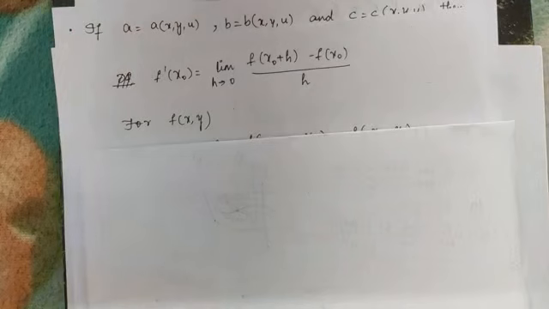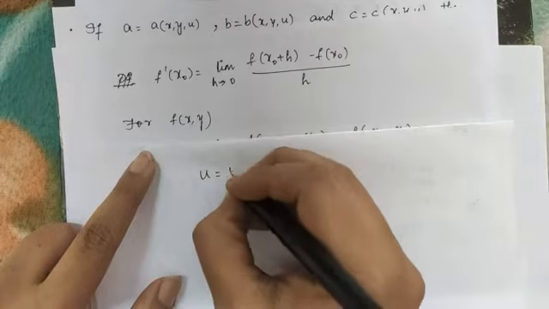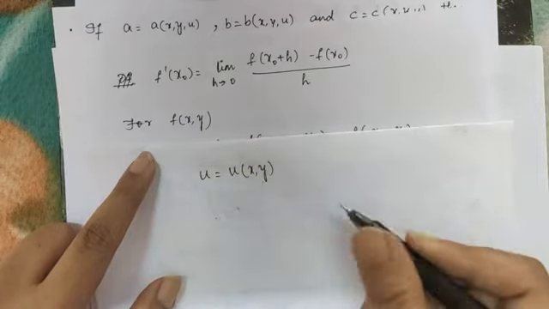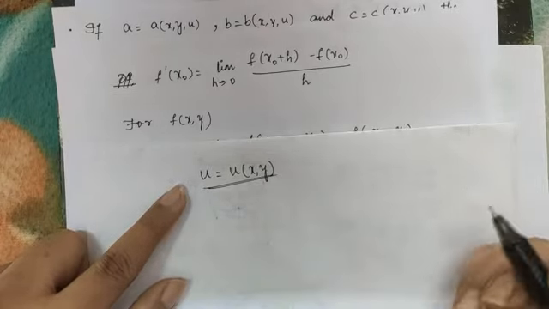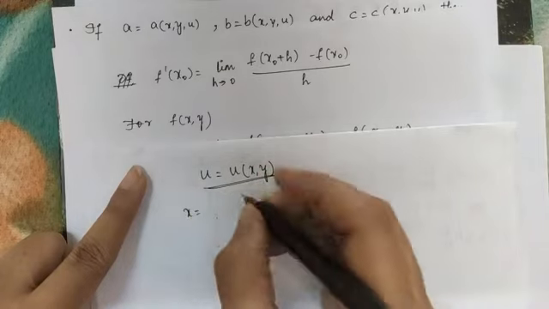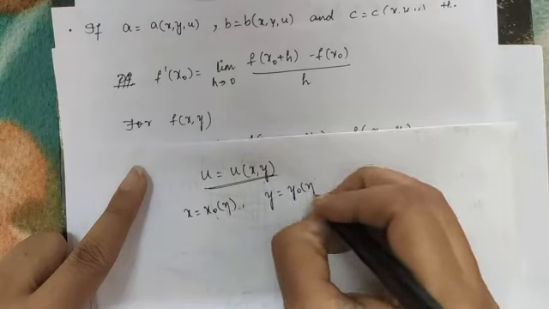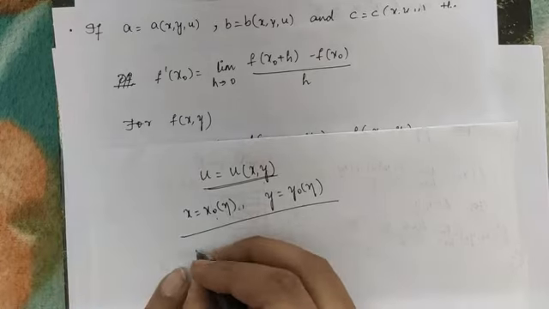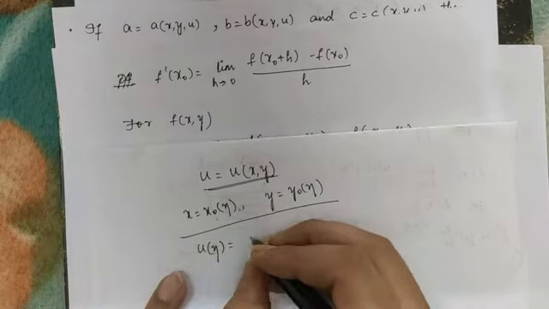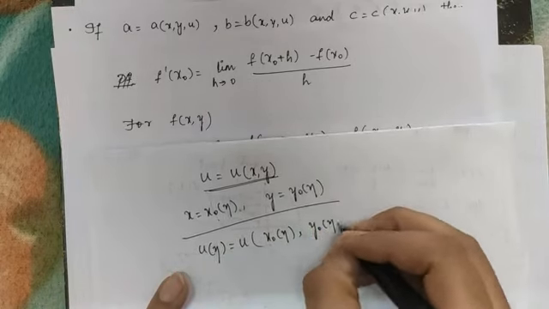Now the Cauchy problem is actually to find the solution in the form u is equal to u of x comma y. We have to find the solution in this form, and this solution should satisfy the condition at x is equal to x naught of eta and y is equal to y naught of eta. That means the final solution should satisfy u of eta is equal to u of x naught of eta comma y naught of eta.